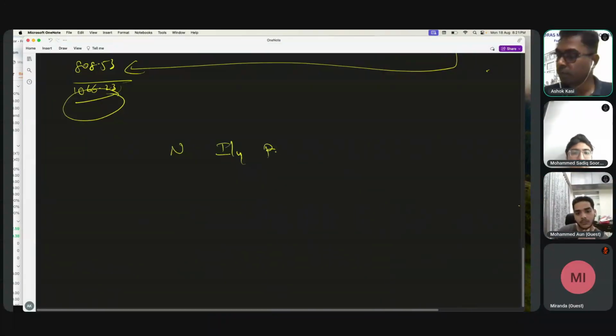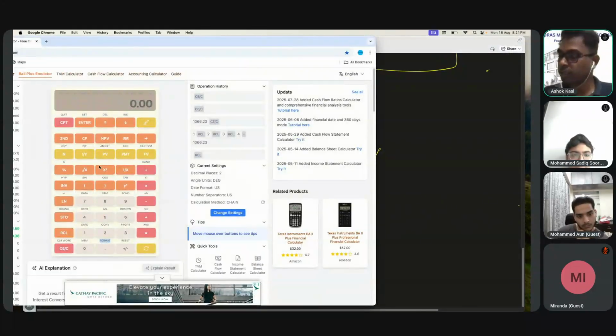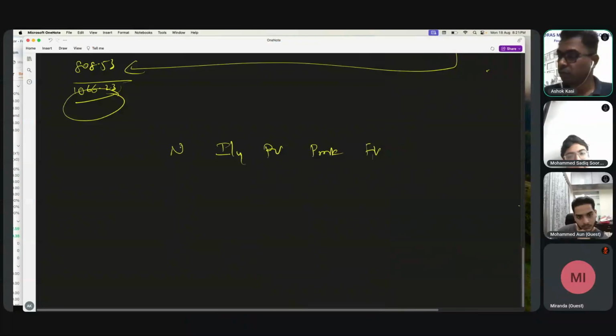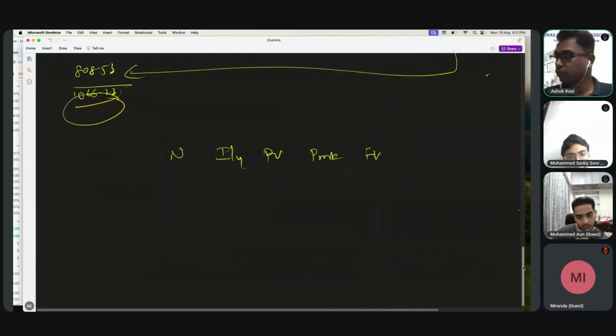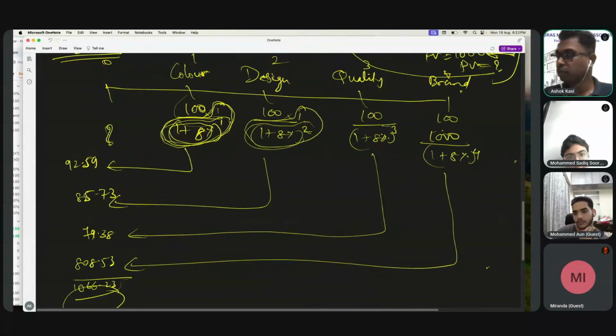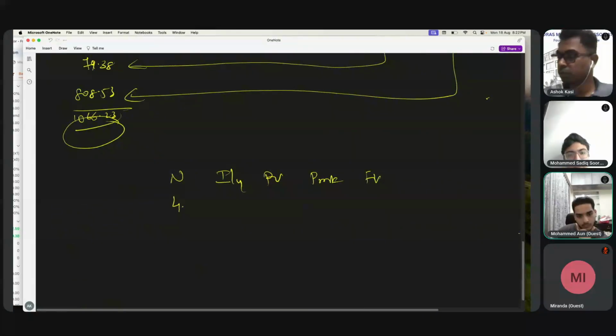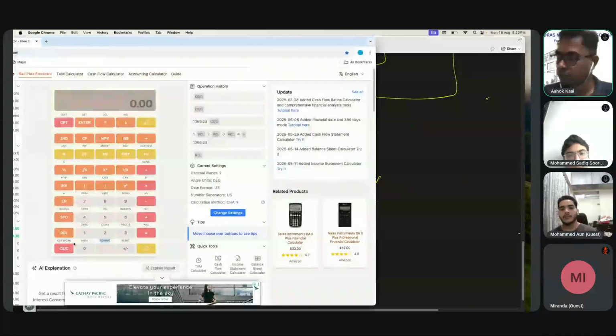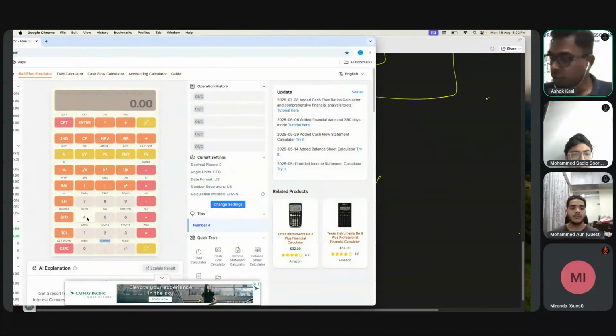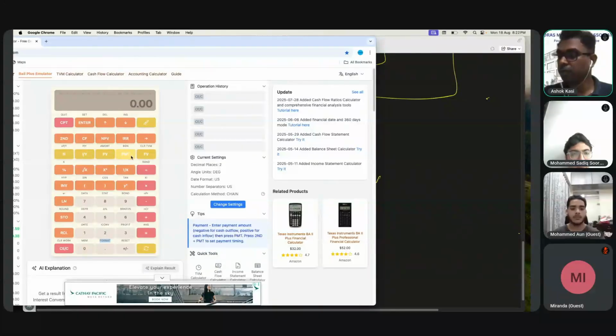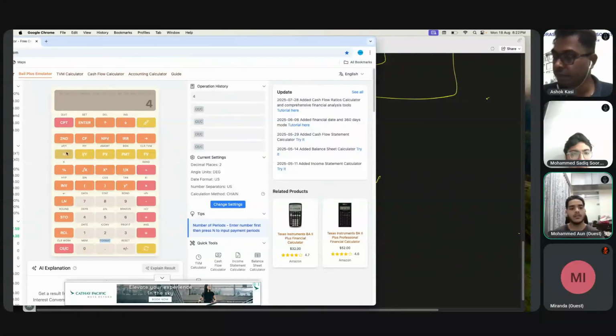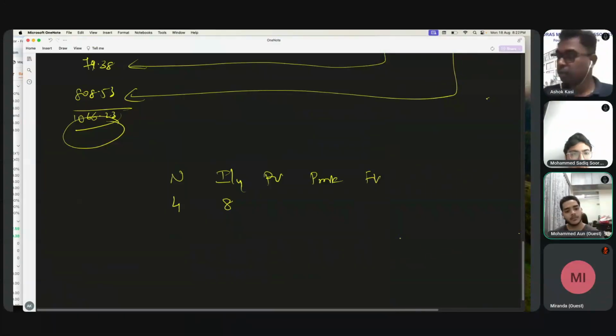N, I/Y, where I/Y means the market interest rate, then present value, payment, and future value. N means the number of periods of compounding. It was for 4 years, so 4 times it was compounding. So N is 4. First you have to type the number and then click the required field. So 4, N. Then I/Y is 8.